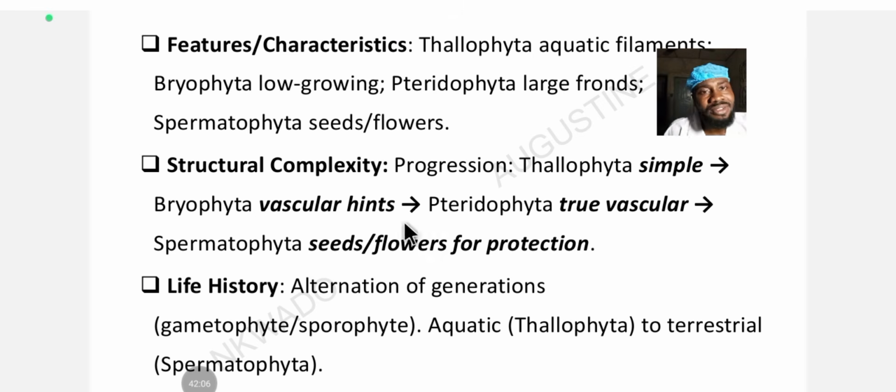Then it transitions into spermatophyta, which are seeds and flowering plants. The seed and the testa are for protection. The testa protects the seed during germination, and the flower protects the plant too.